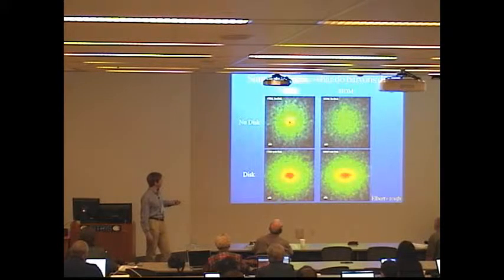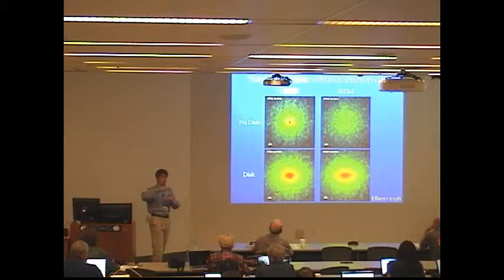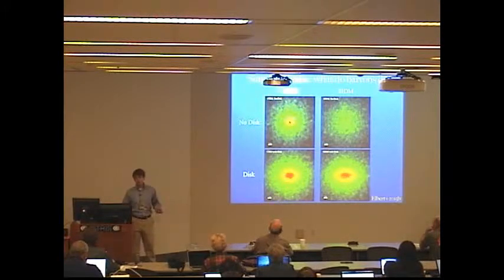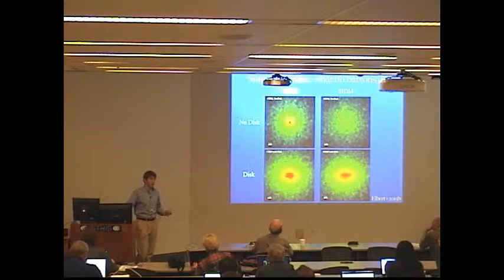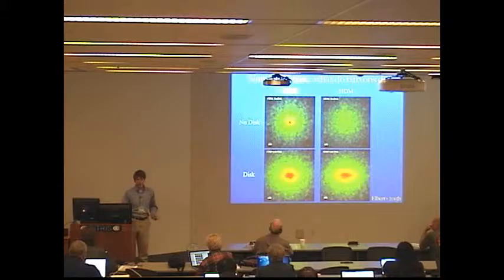And what you notice is that while you see the expected contraction in the CDM halo, you also see a similar contraction in the SIDM halo. And in fact, the SIDM halo is more compact along the disk axis than the CDM halo, which implies that SIDM is actually more susceptible to the shape of your baryon distribution than CDM is. So suddenly, constraining SIDM with halo shapes just got a lot more complicated.